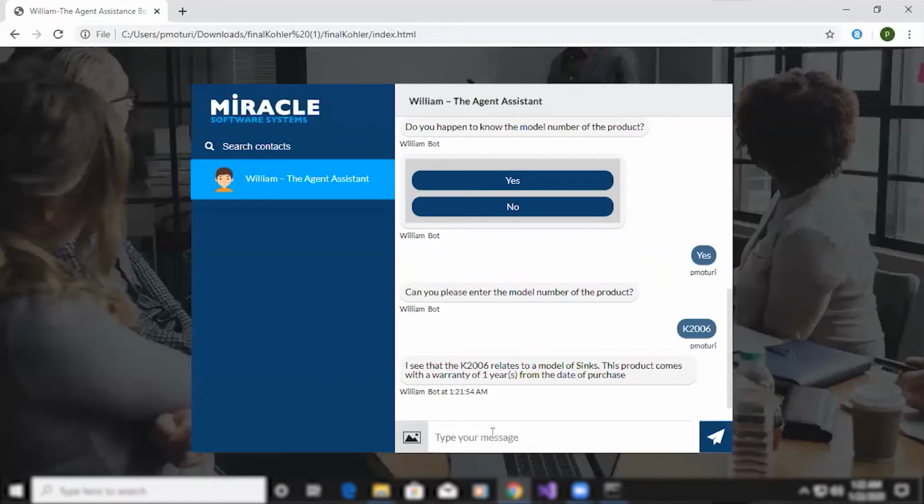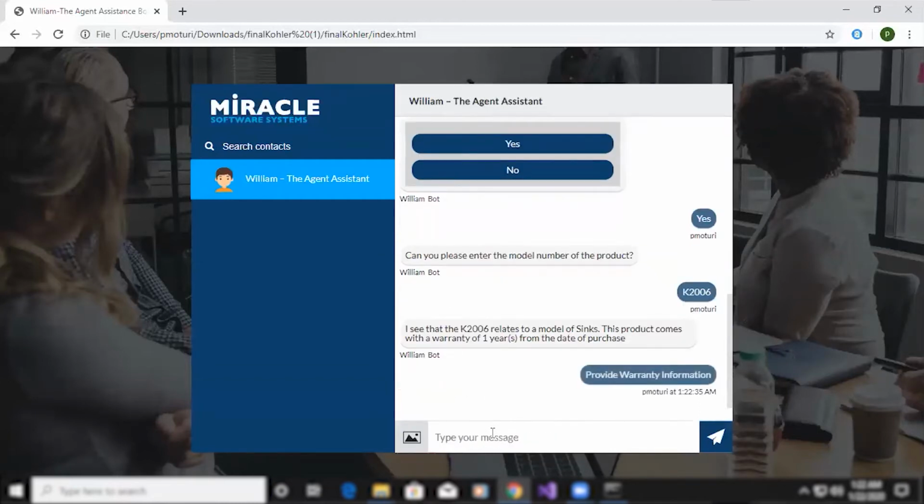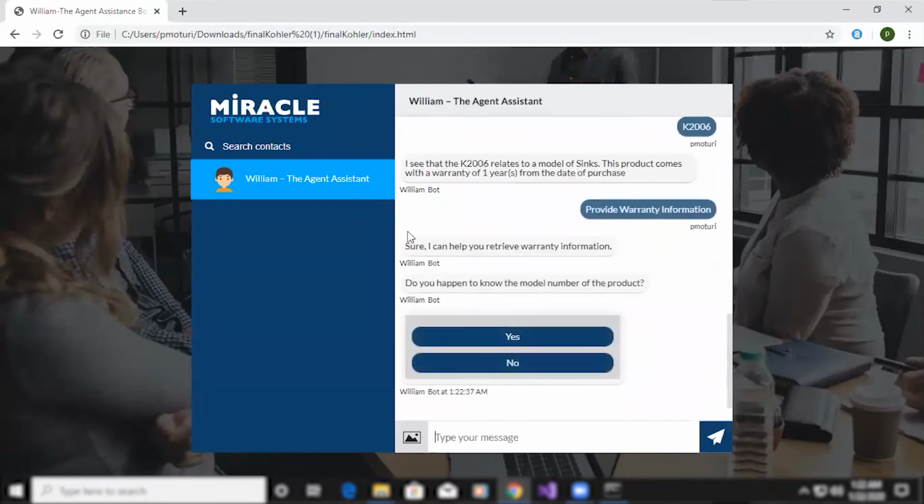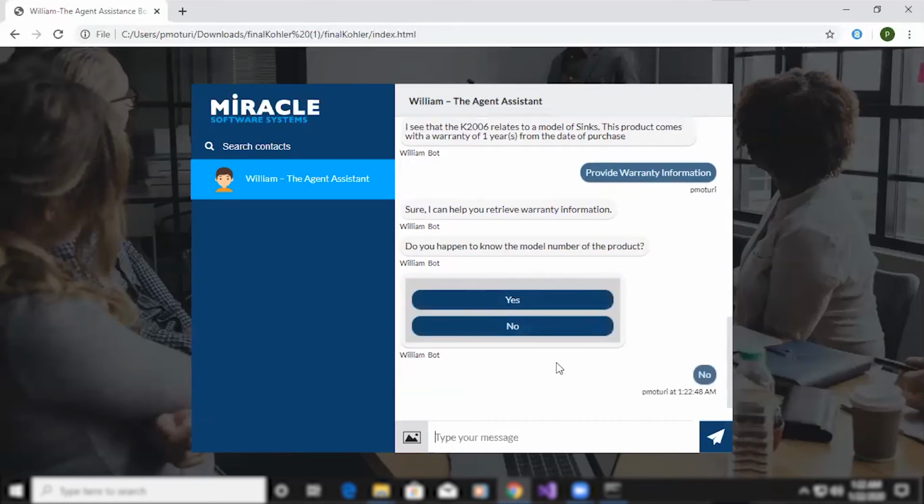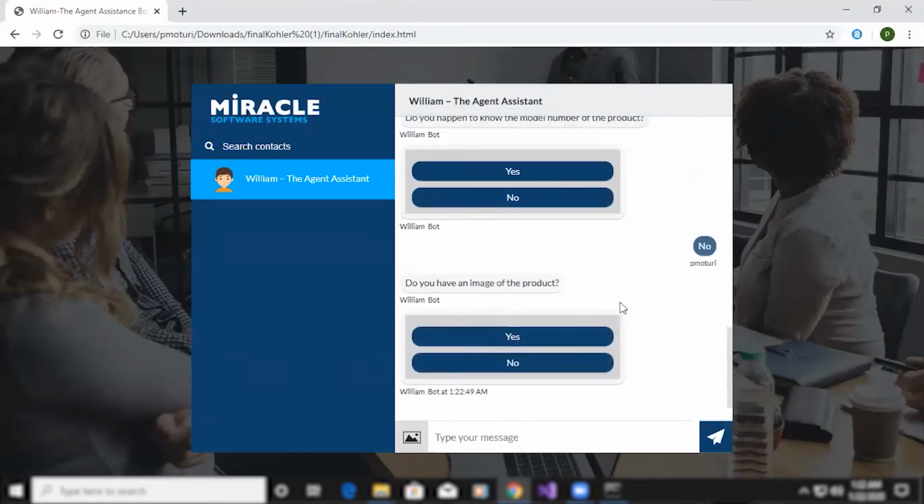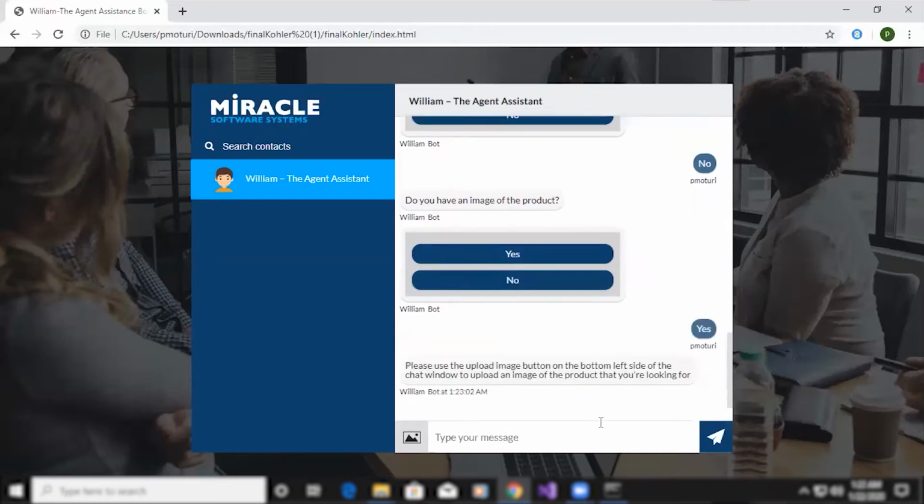So what if I don't have a model number of a product, but I want to know the warranty information of some product? Now, provide warranty information. So it is saying, sure, I can help you to retrieve the warranty information. Do you happen to know the model number of the product? But I don't have a model number of a product. Now this time I go with no. So again, it is giving me an option, do you have an image of the product? If you have an image of the product, you can go with yes.